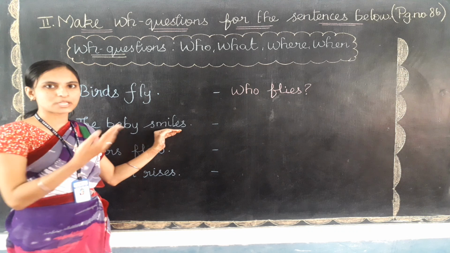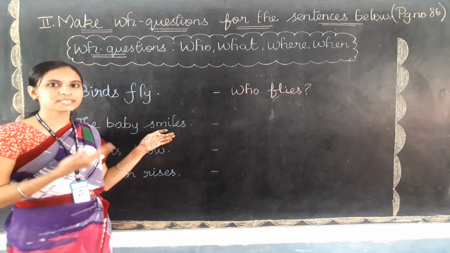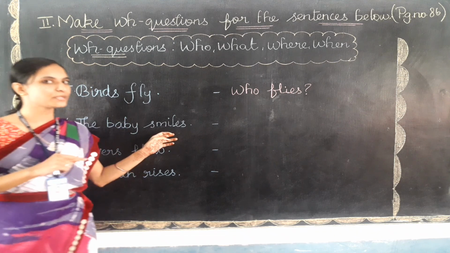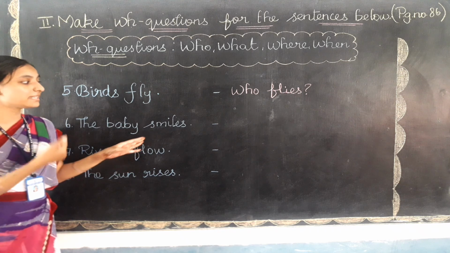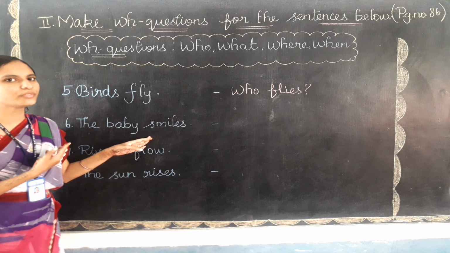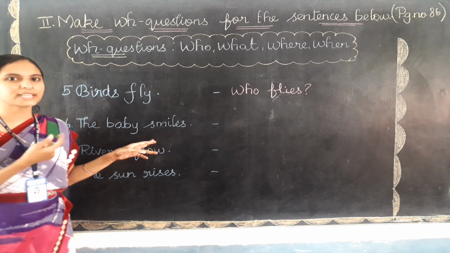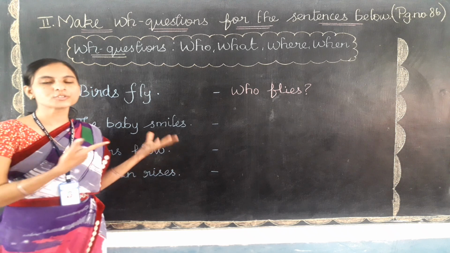When smiles, no. Where smiles, no. What smiles, that is also not suitable. And then who smiles, yes, that can be suitable. Yaar sirikkiradhu, yes, kuzhandhai sirikkiradhu. Edhu sirikkiradhu, no, it is a human, so we need to use who only. Where smiles, adhu enga smile pannadhu, adhuvum answer kodukkala. When smiles, that answer is also not given.